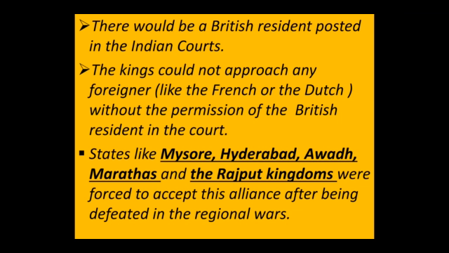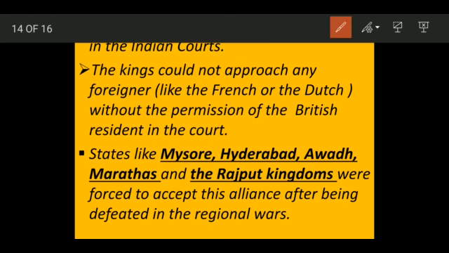And another term said that the king could not approach any foreigner. The king cannot come into contact with any other foreigner. At that time, the French and Dutch people were also coming for trade purposes. So he said that you cannot go and have any contact with these foreigners, the French and the Dutch, and form any alliance against us. In case you want to come into contact with them or come into an agreement, you will first have to take the permission of the British resident who will be staying in your court. So in a way, the British said that one of our members will be staying with you. He will be keeping an eye on your policies, and for any other external policy that you are coming up with, you will have to take the permission of ours, that is the British resident.